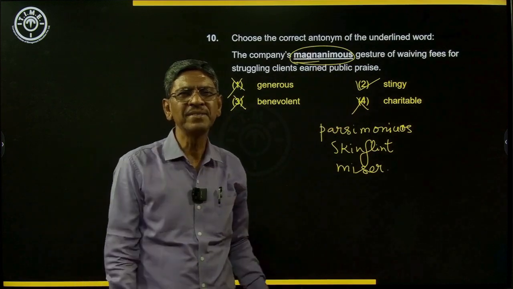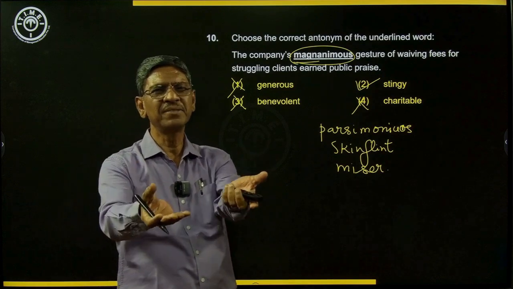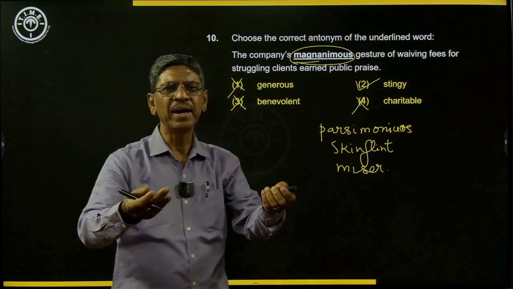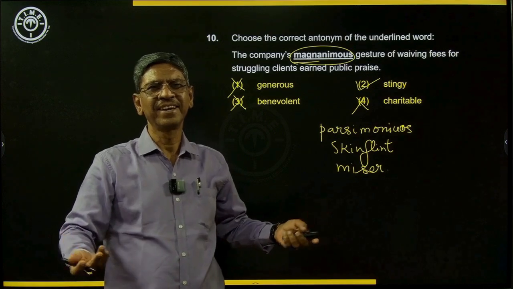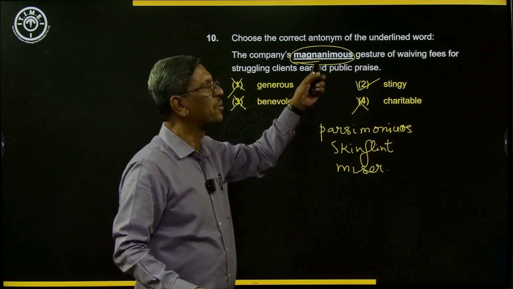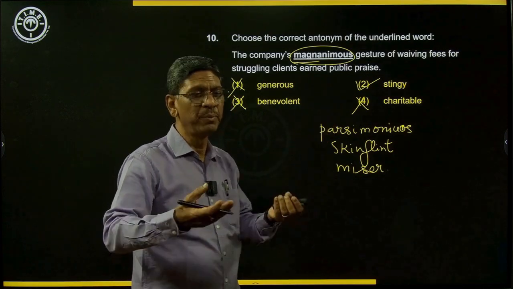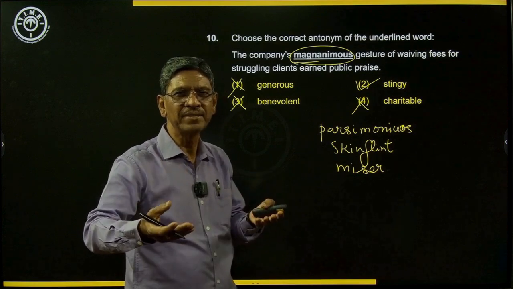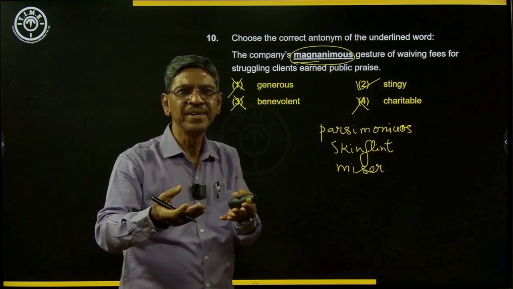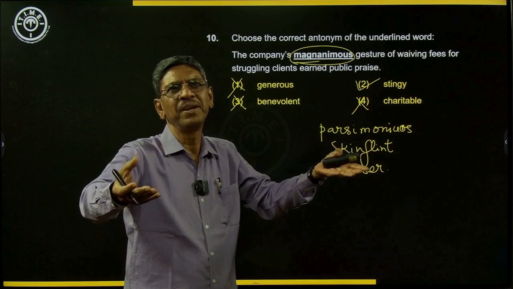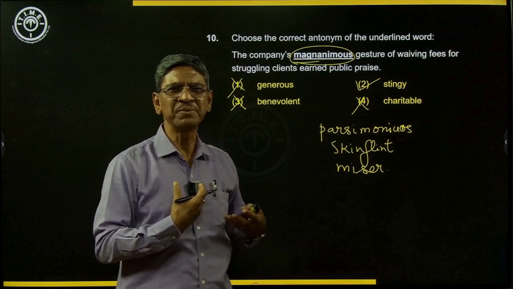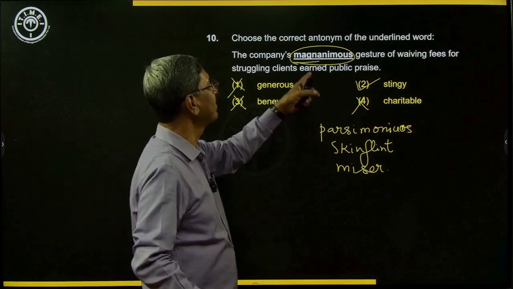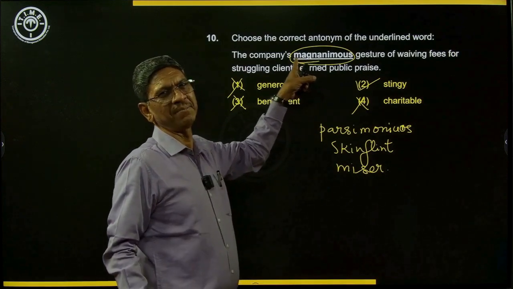Actually, magnanimous is not just about giving, is not just generous. Magnanimous is great hearted. Great hearted means he is not only willing to give, he is willing to forget the past, he is willing to forgive, he is willing to accept people as they are. So it's a great heart. That's why great hearted is the best word for magnanimous.